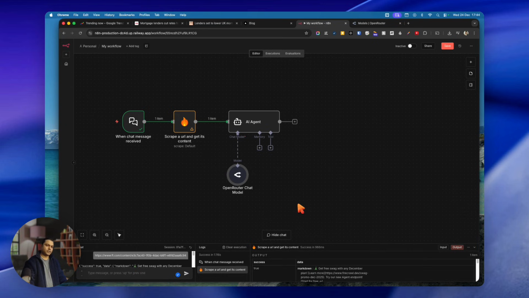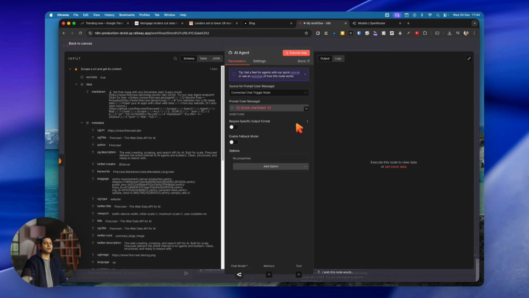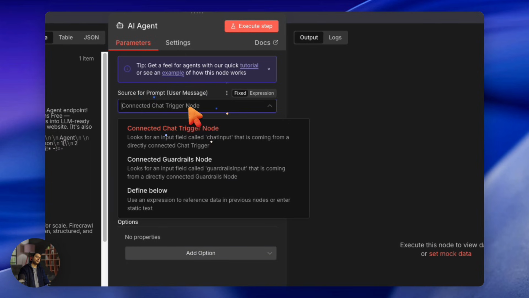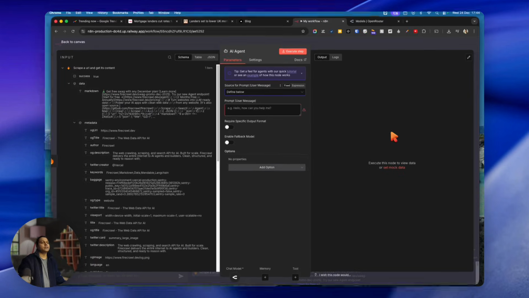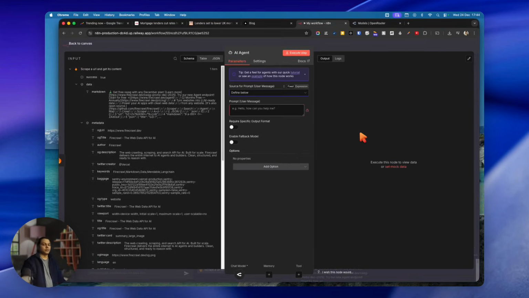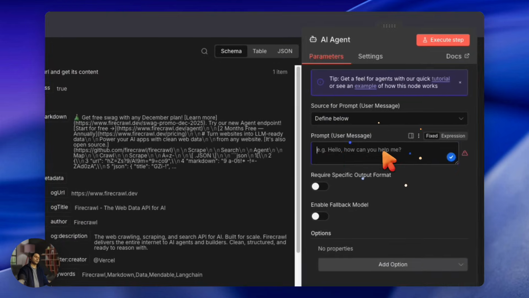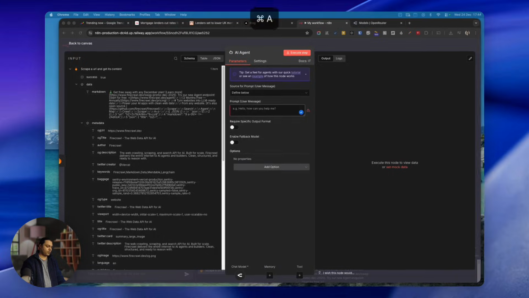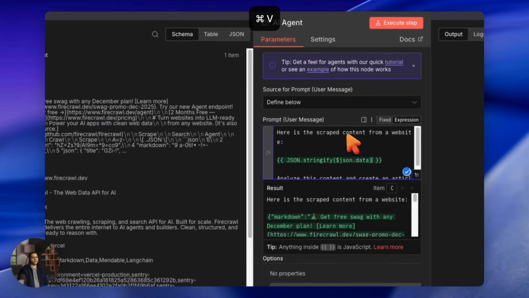Once this is connected, you have to go back to your AI model here and click on this drop down, which is called Source for Prompt, and choose Define Below. What it does is it lets you define the prompt, right? And once you define it, you can write your prompt. I have already created a prompt here, so I'm going to copy paste it here.